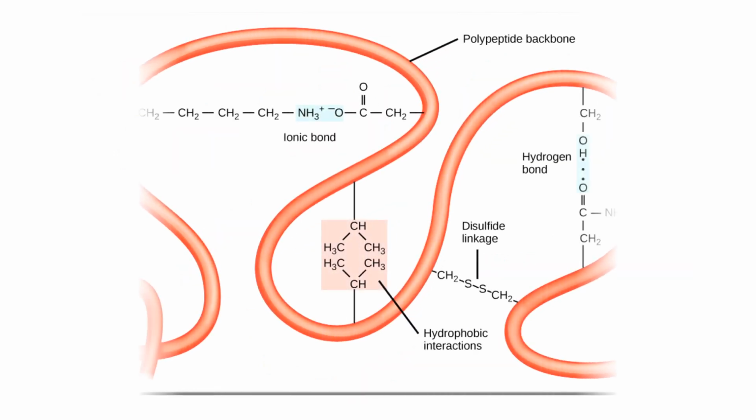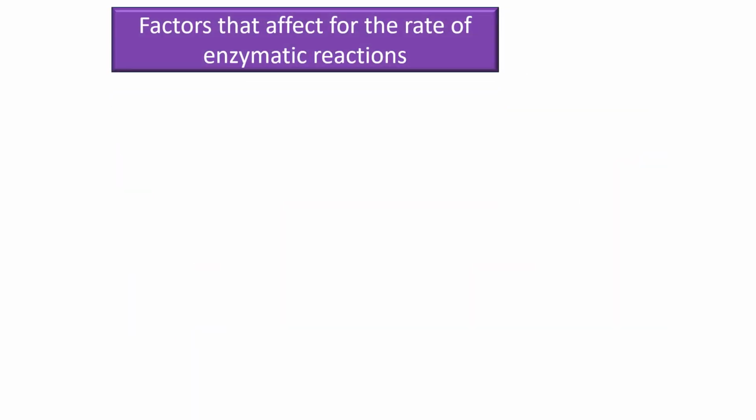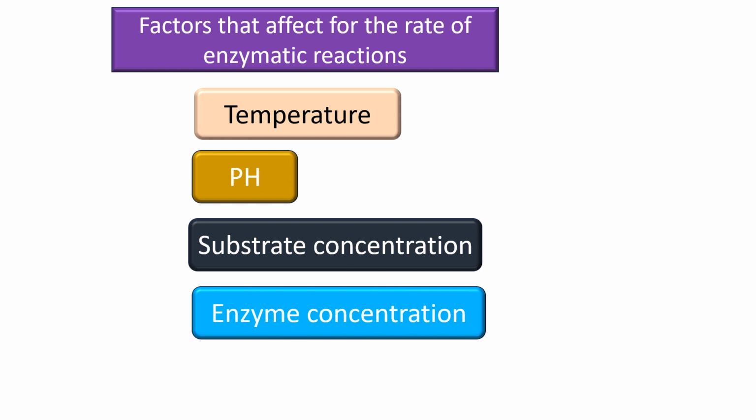Enzymes get their globular structure by different types of bonds present in their side chains, such as hydrogen bonds, disulfide bonds, ionic bonds, and hydrophobic interactions or van der Waals interactions. This complex 3D structure gives the enzyme many of its properties. Factors that affect the rate of enzymatic reactions: temperature, pH, substrate concentration, enzyme concentration, and inhibitors.